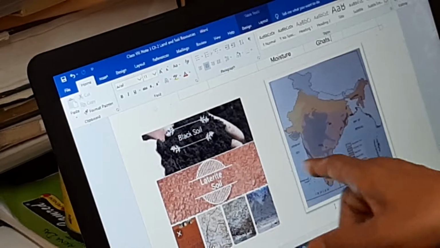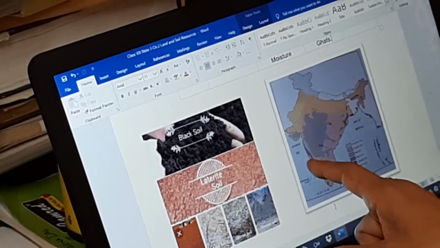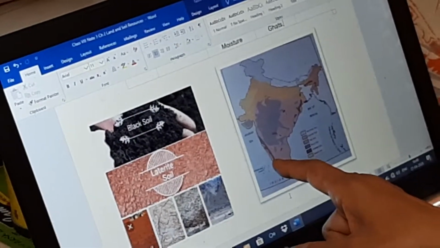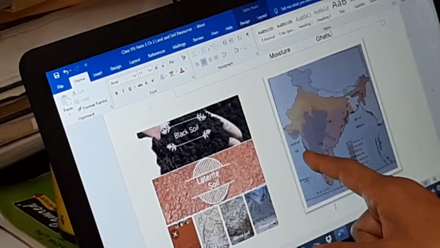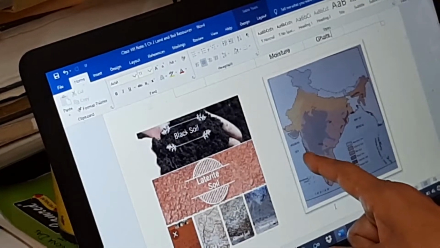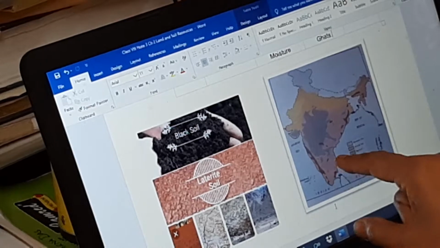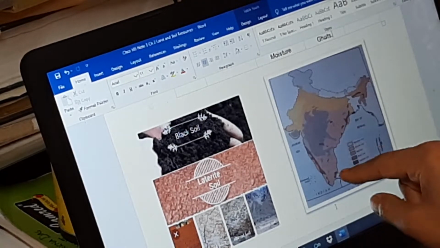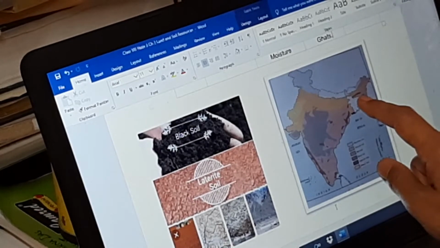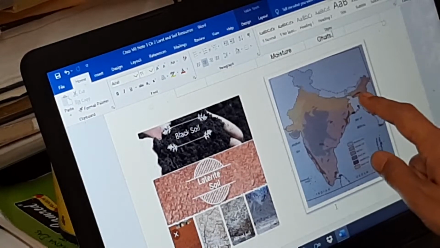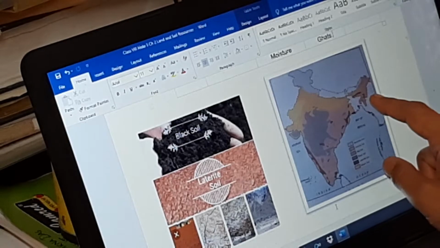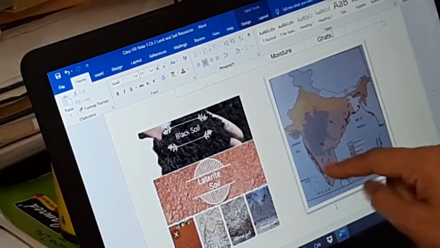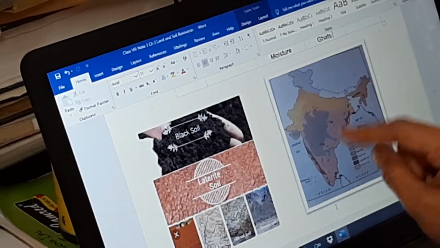So very narrow fringes of laterite soil are there. You can see this narrow brown structure. This is the windward side of the Western Ghat. Small patches are there in the eastern part also, and in the northeastern areas where lateritic soil is found. Why? Because these are the areas where the rainfall is heavy.